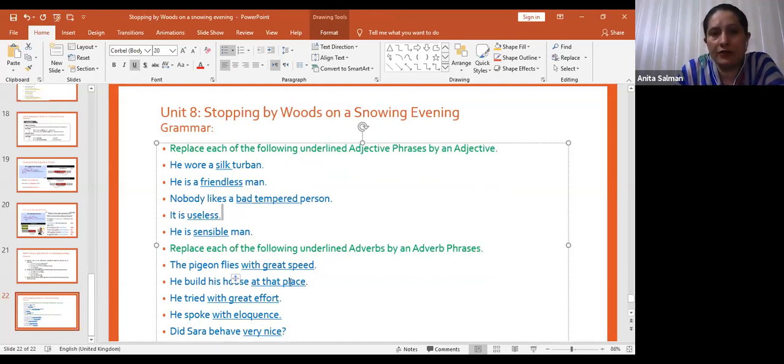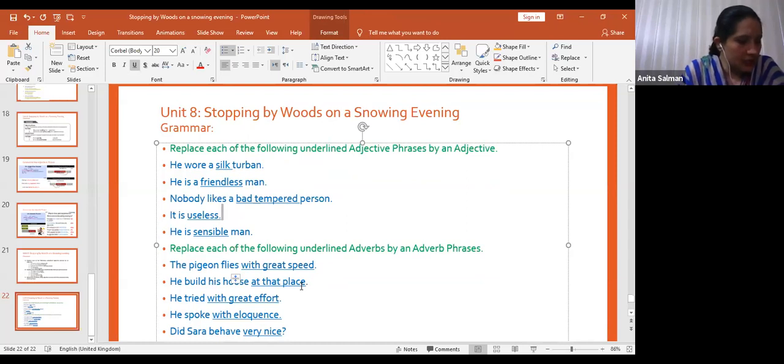Right, now adverbs were there, and we have changed them into adverb phrases. You all have answered correctly, but even then you can revise it so that if you have made any mistake, you can correct it. The sentence was, the pigeons fly swiftly, and instead of swiftly you have written with great speed.